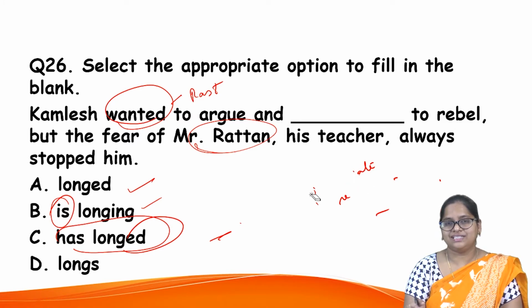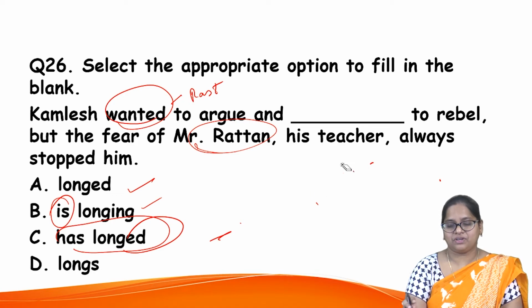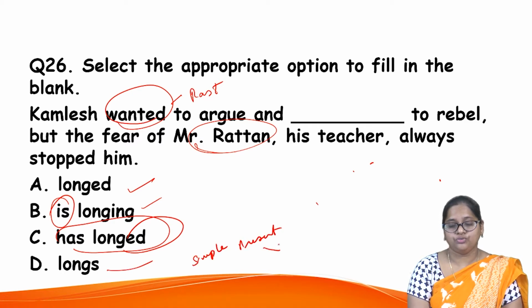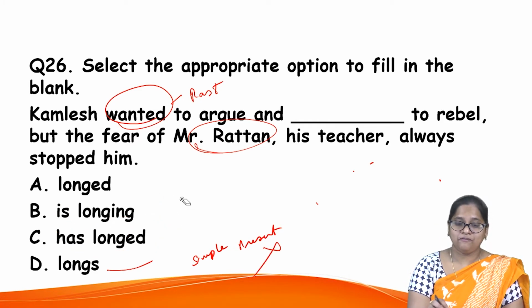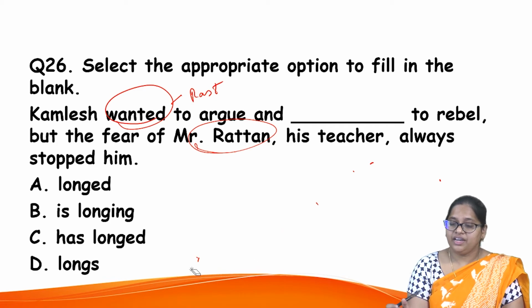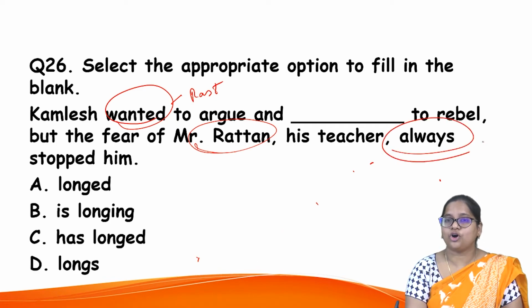Here, longs, option D, is wrong because it is in simple present. He longs to do it. He likes to do it. It is simple present tense. Because the action is in the past, you cannot use simple present tense either. Now, what is more possible? Present perfect, because the word always in 'always stopped him' will motivate us to select the form present perfect tense.